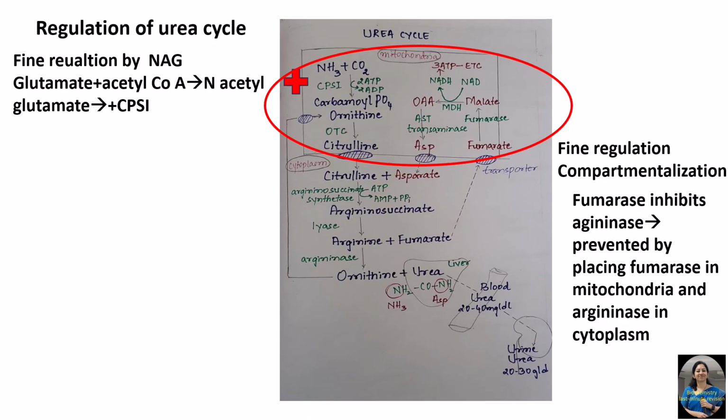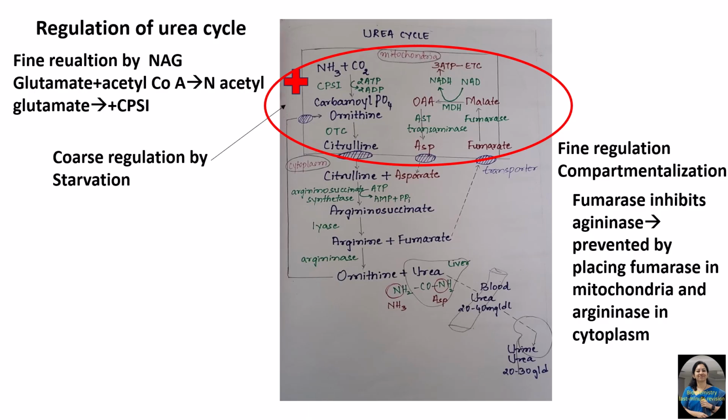This is because fumarase enzyme inhibits argininase. So this is prevented by placing fumarate and fumarase enzyme in mitochondria and argininase enzyme in cytoplasm. That is how compartmentalization brings about regulation of urea cycle, and these two are fine regulation. Coarse regulation is done by starvation.